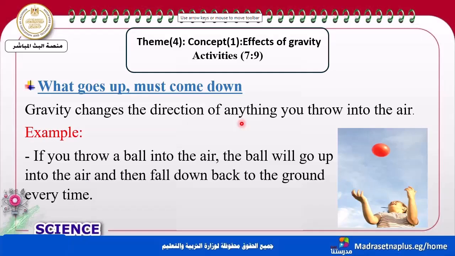Look at this picture. You can see a girl playing with a ball, and the girl throws a ball into the air. So the ball will go up into the air. And then what happens? It will fall down back to the ground every time.